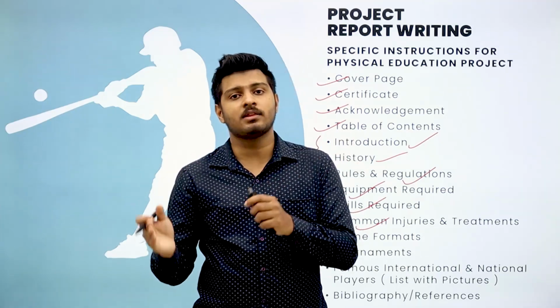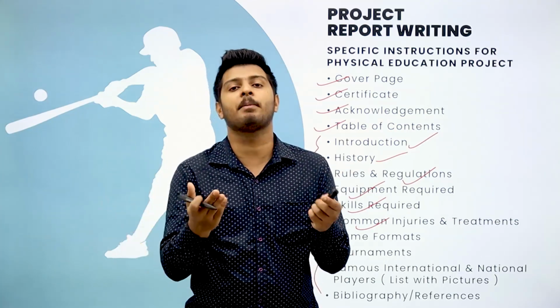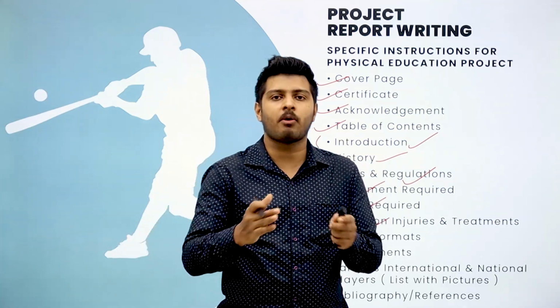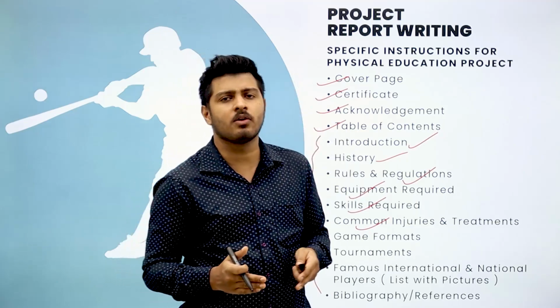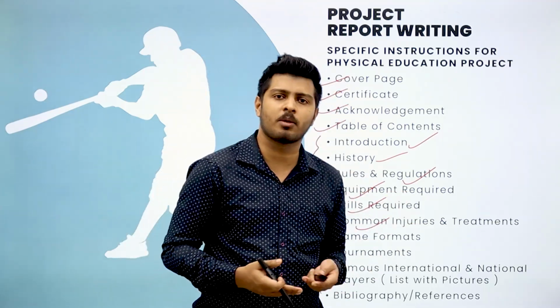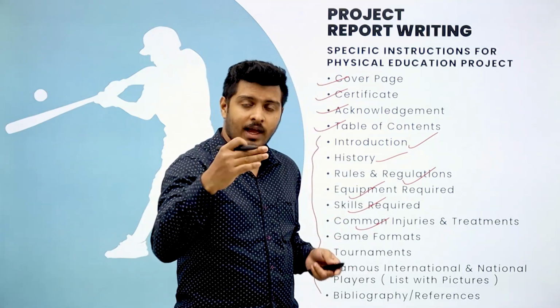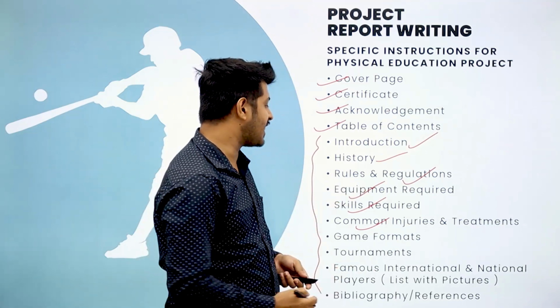Any injury that is not in the list of this particular sports also can happen in that sport, but we are talking about general cases, what particular injuries generally take place in that sport at international and national tournaments, which we have seen in the history. So those injuries and how to treat them, that one section has to be included.